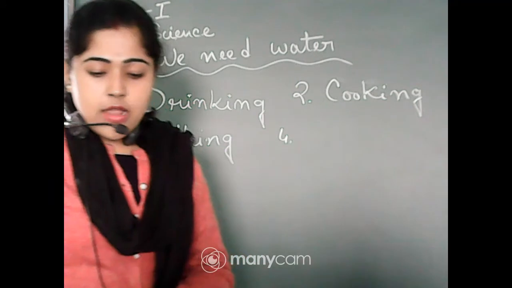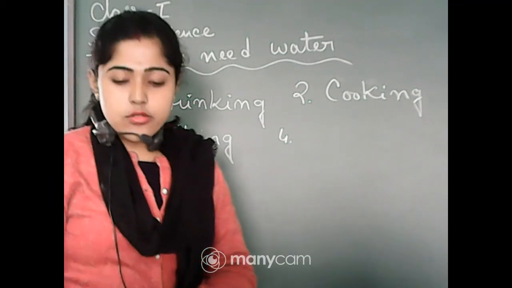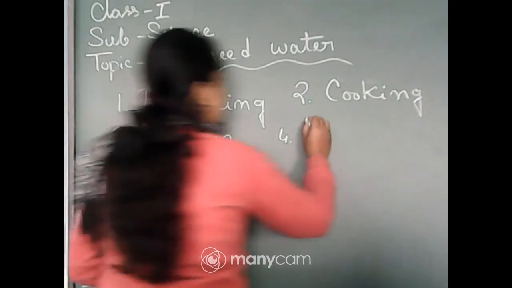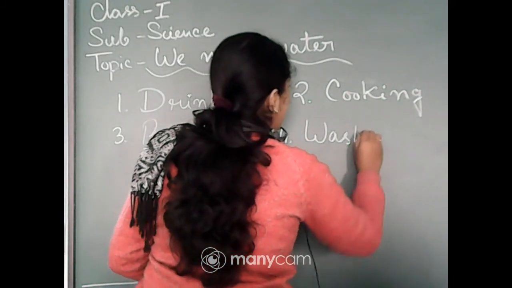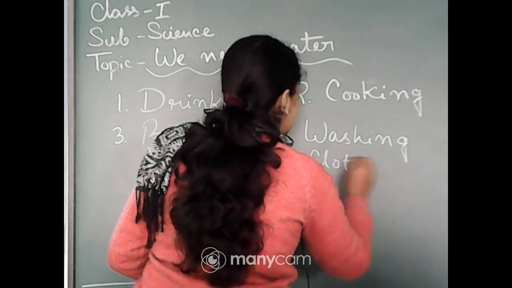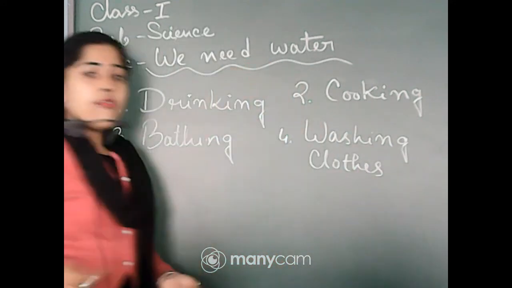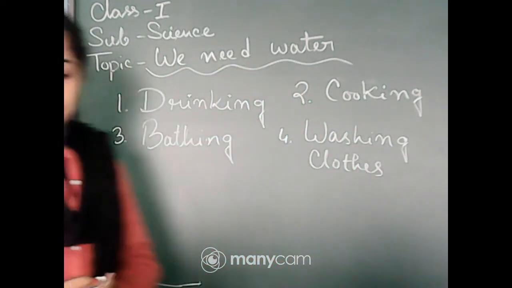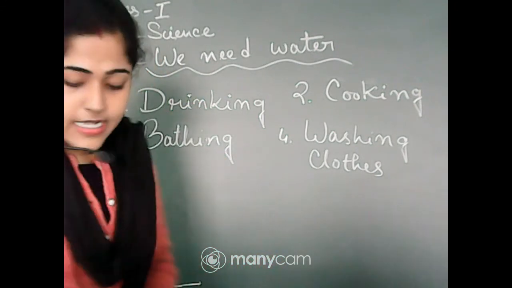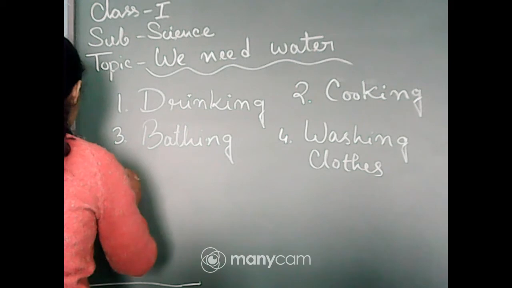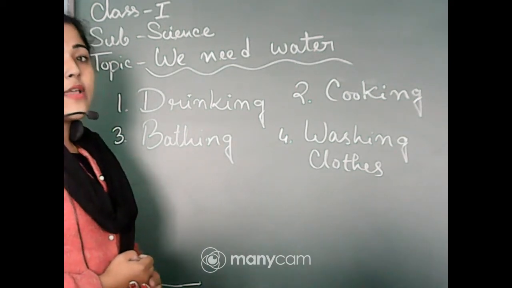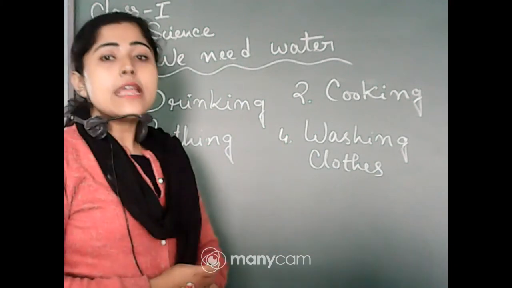And in picture 4, a woman is washing clothes in the washing machine. So that is washing clothes in the washing machine. Next, in picture 5, you can see a woman washing dishes and plates. We call them together utensils, right?